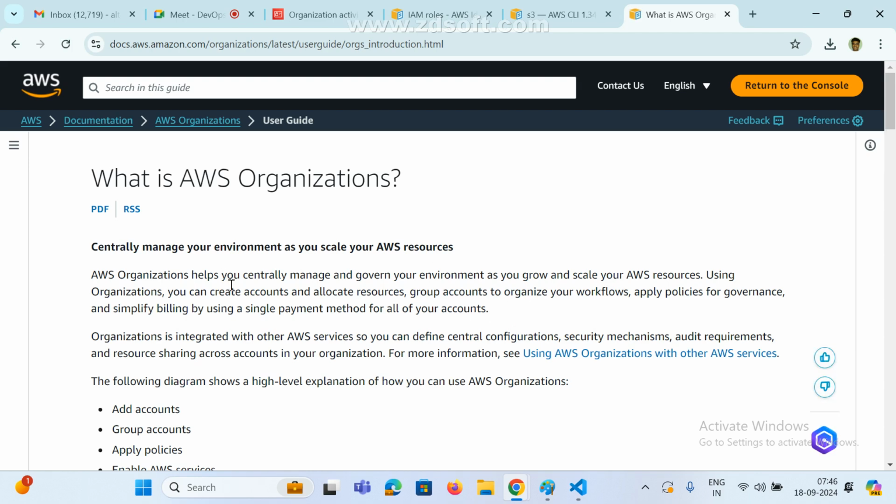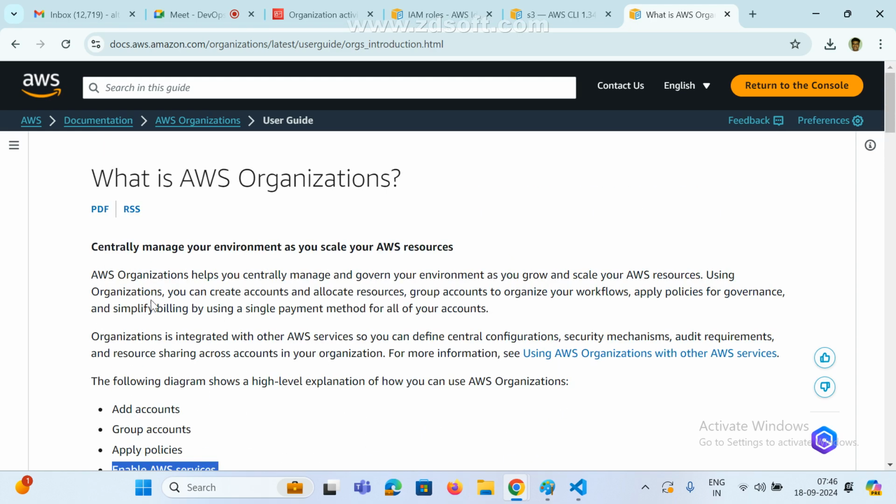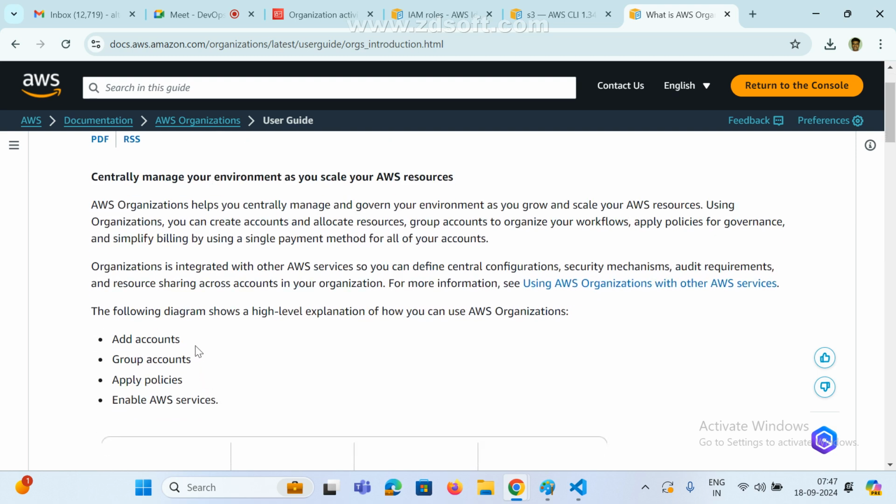See here, we can add accounts, group accounts, apply some policies, and enable some AWS services. So these are the account services. This centrally manages your environments as you scale your accounts. So AWS Organizations helps to centrally manage your environments as they grow and scale up. We can add accounts, group accounts, add policies, and choose which service we need to enable and which we don't want.